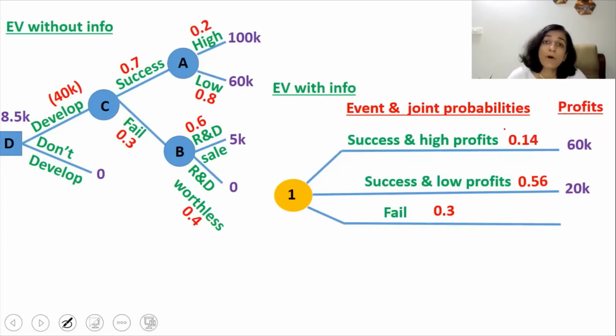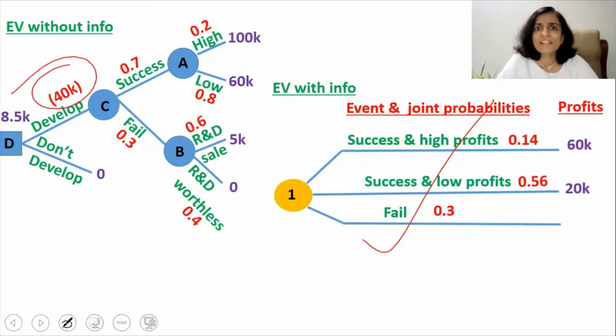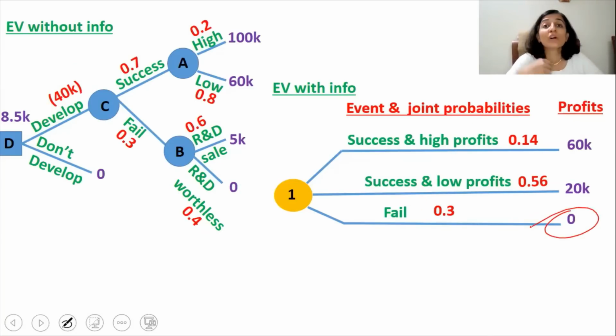And what is the profit? If agent 008 comes and tells us that your product will ultimately fail, then what will we do? Will we spend on the development expenditure of 40,000? No, we will just discard that product. We will not even spend $1 on the R&D expenditure because we already know beforehand that the product will be a failure. So what is the profit that we are going to get here? $0. And why is the profit taken as 0? Because we will not be proceeding with the project.